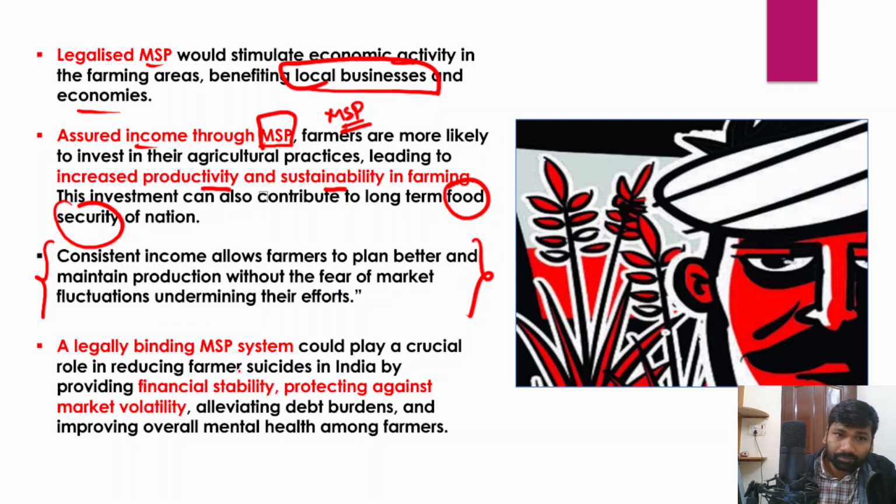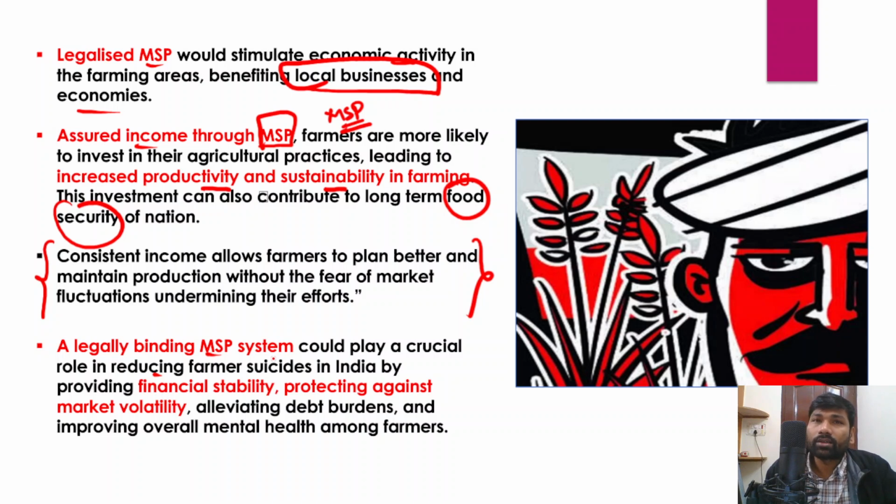And in fact, a legally binding minimum support price system could even play a crucial role, a very important role in farmer suicides, right? So how? Because as of now, there is no such legal guarantee of MSP, and there are no procurement centers also to procure food grains from the farmers, right?